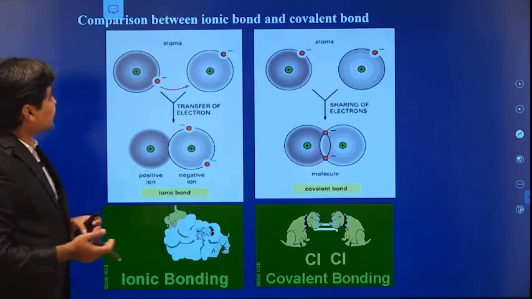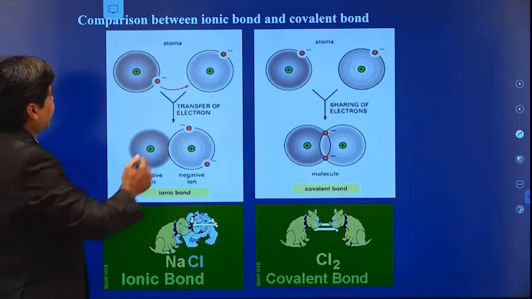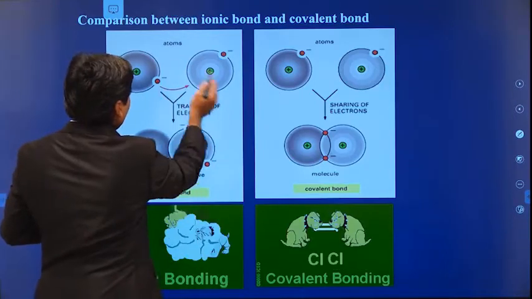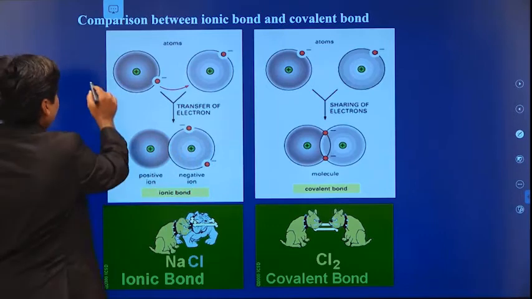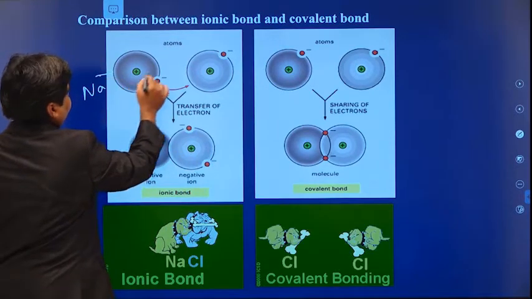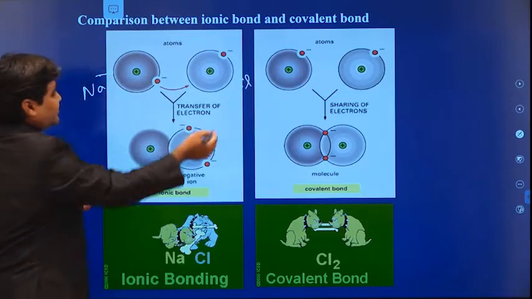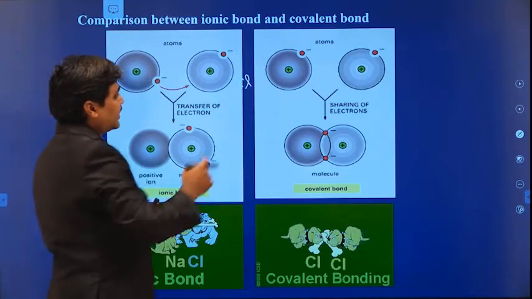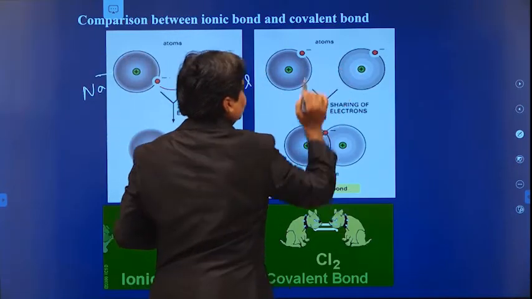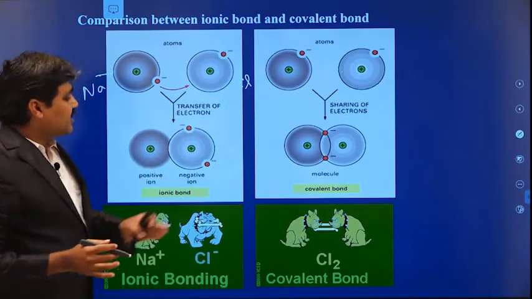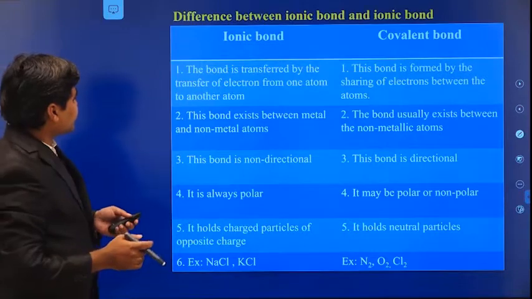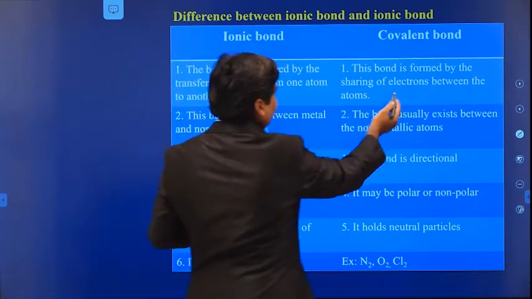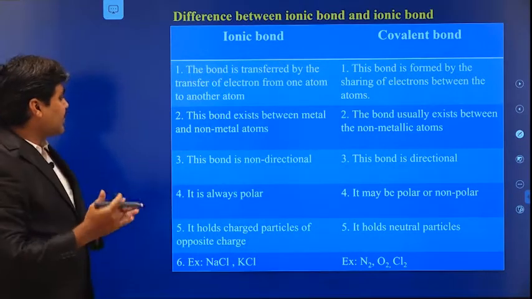So what is the difference between the ionic bond and the covalent bond? The ionic bond is formed due to the transfer of electrons from one atom to another. In sodium chloride, the electron transfers from Na to Cl, and only then does the bond form. But the covalent bond is formed due to the sharing of valence electrons between atoms. That is the difference between the ionic bond and the covalent bond.